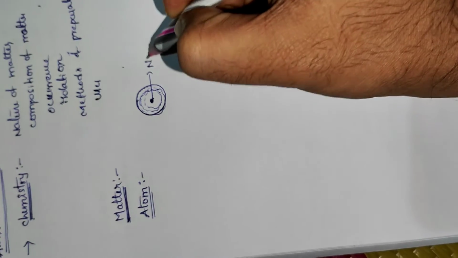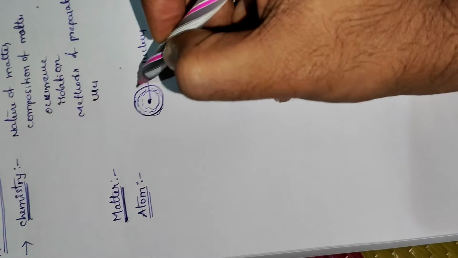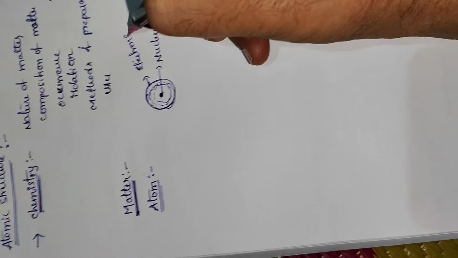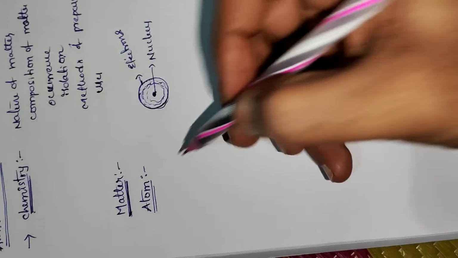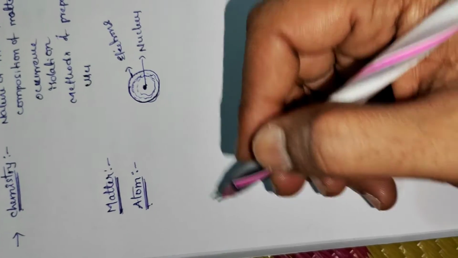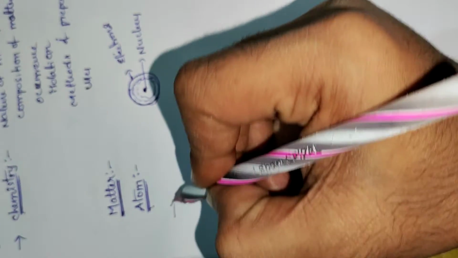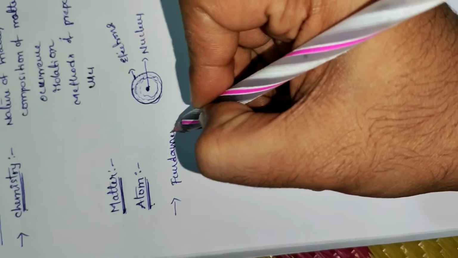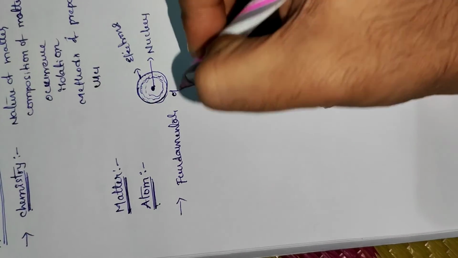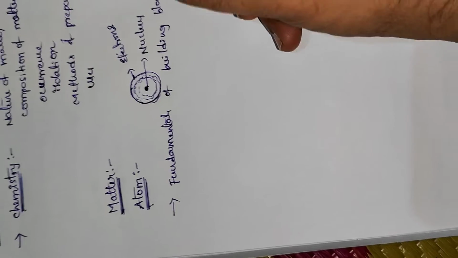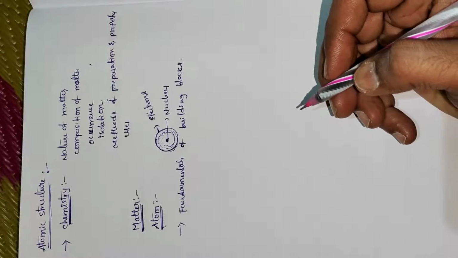This is the nucleus, the dense center, surrounded by the negatively charged electrons. These are the electrons. The atom is the basic unit of matter, also called the fundamental building block.